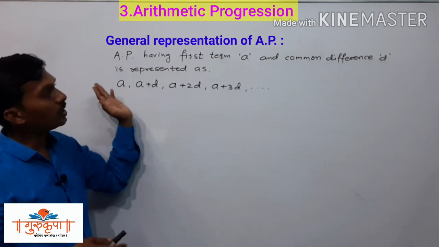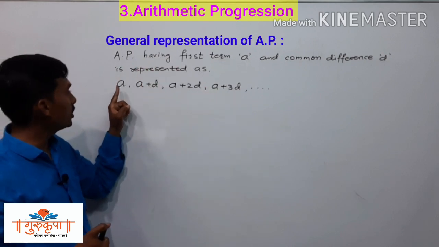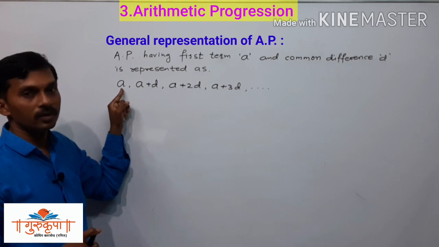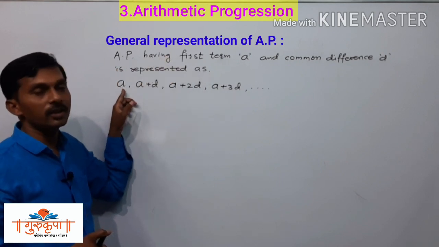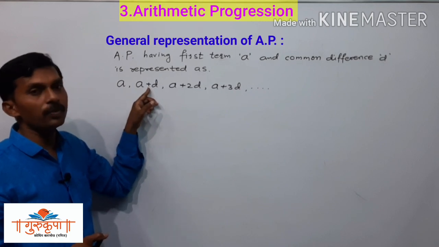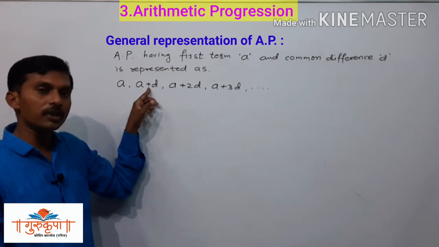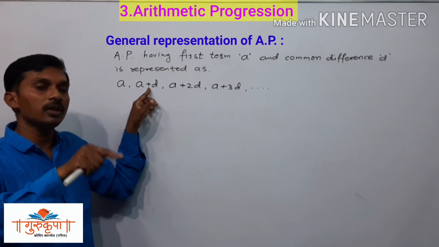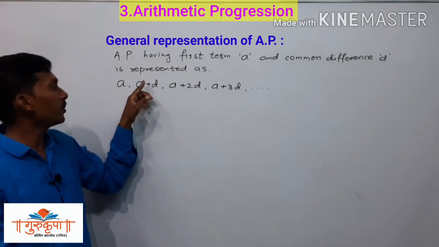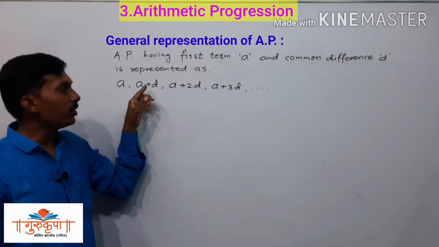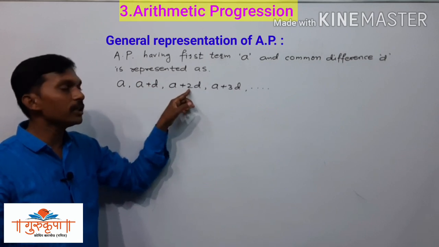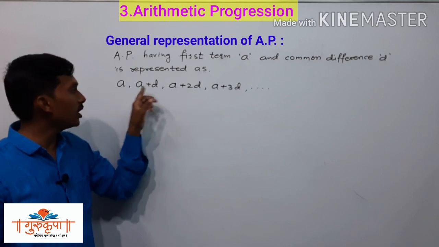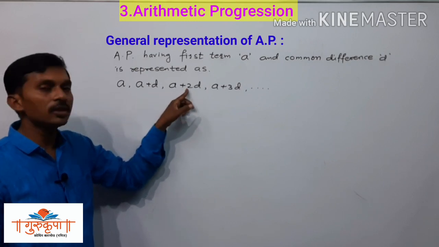Since the first term is represented by a, we write the first term as a. Then to write the second term, simply add the common difference to the first term, and we get a plus d. Now if we add the common difference again to the second term, we get the third term, that is a plus 2d.